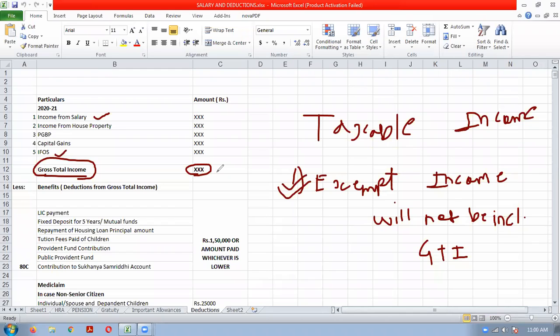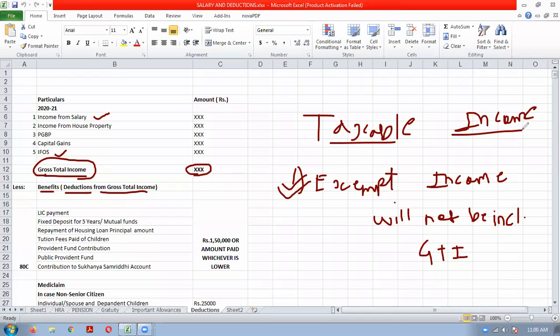Now, once you have calculated the gross total income of a person, the Income Tax Act gives some benefits from this gross total income, known as deductions from gross total income. Deductions means reduction from the gross total income. So you need not pay tax on the gross total income. You have to pay tax on the taxable income. This is a very important thing you have to keep in mind.